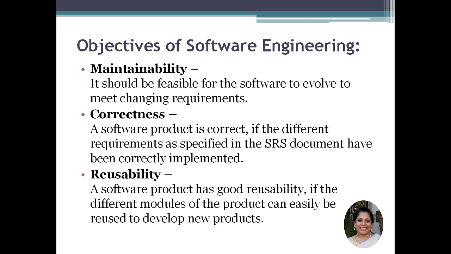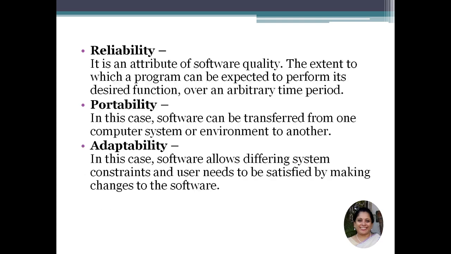The different modules of the product should be easily reusable to develop a new product. Let's say tomorrow I want to produce a new product from the existing software, then I should have reusable components in that software so that I can reuse them instead of creating new ones. Then the software should be reliable. It is an attribute of software quality: the extent to which a program can be expected to perform its desired function over an arbitrary time period.